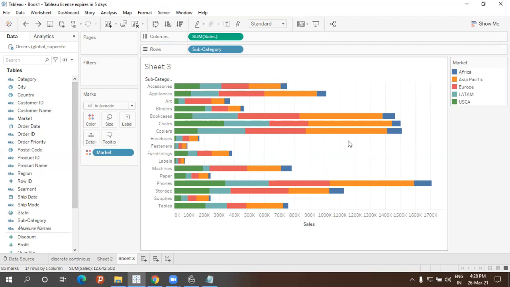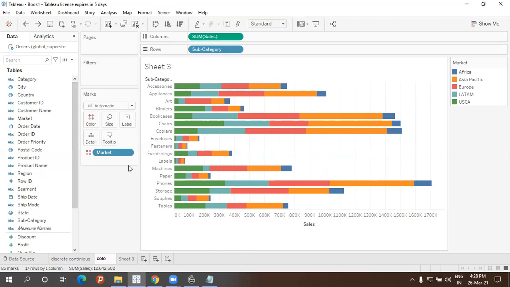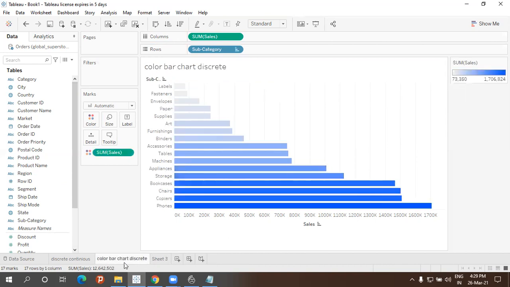This is based on color, bar chart, for discrete, right? Discrete or continuous? This one. This is discrete. Wherever you have done, see here, this is correct. You're right, but I shifted the name.